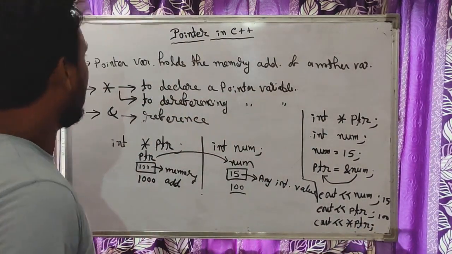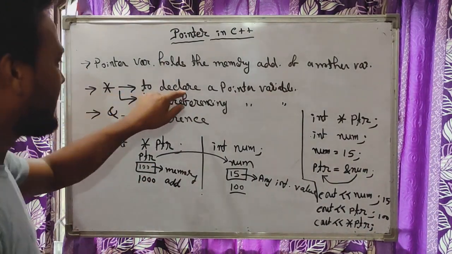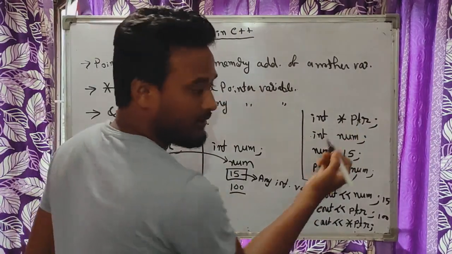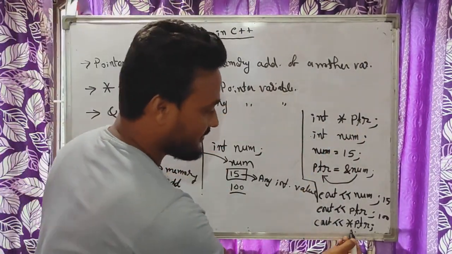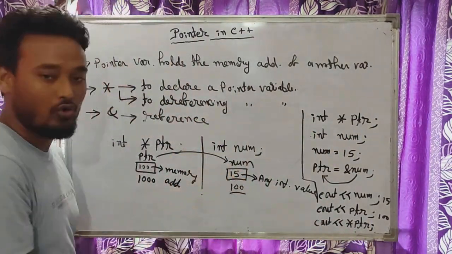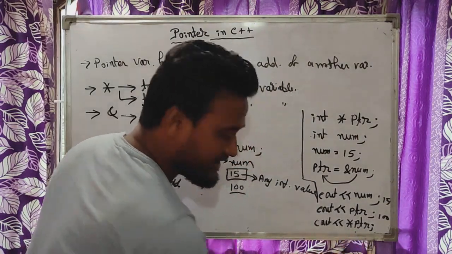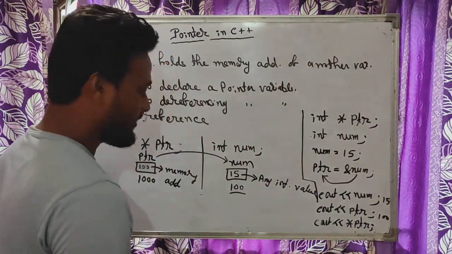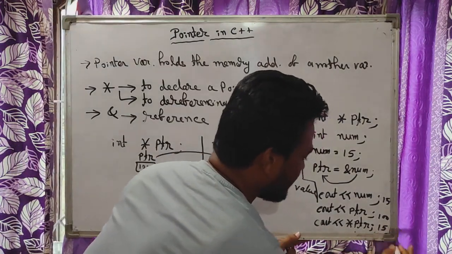So like I said, this operator has two purposes. First, to declare the pointer variable, this one. Second is to dereference the pointer variable. Dereferencing means we are actually getting inside to the main content. So when you execute this statement, the value you will get is 15.